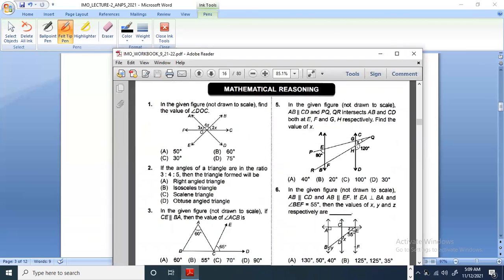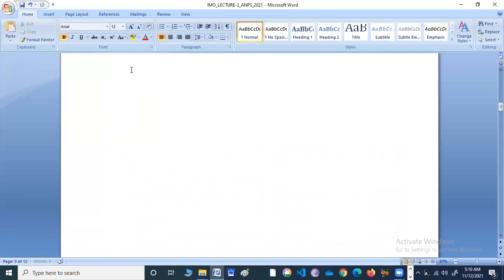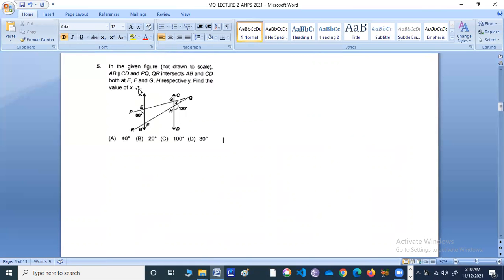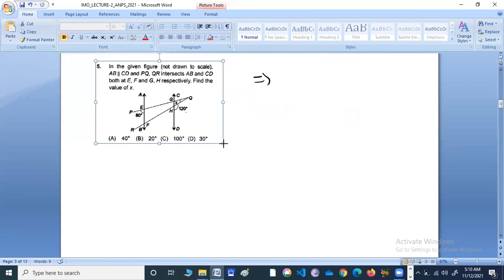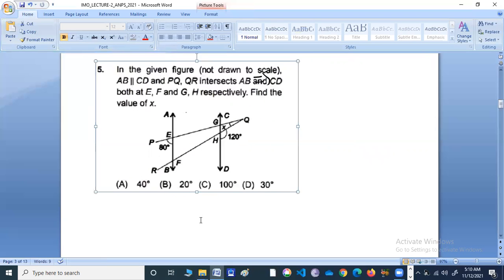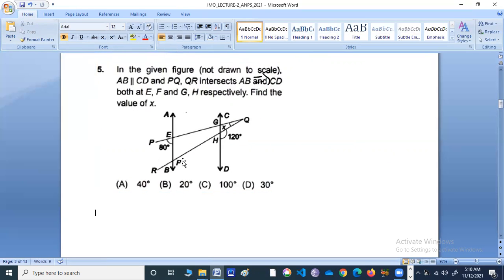Question number 5. Okay, let's do this. Find the value of X. So X they want us to find. So for that, let us increase the size a little bit. Then the picture will increase, right? Good.